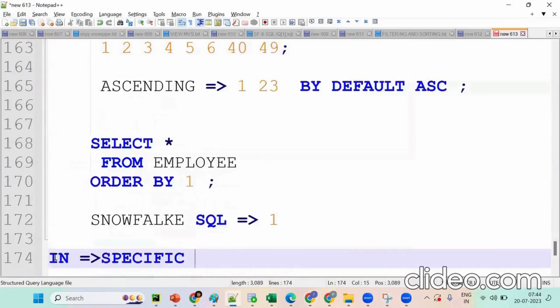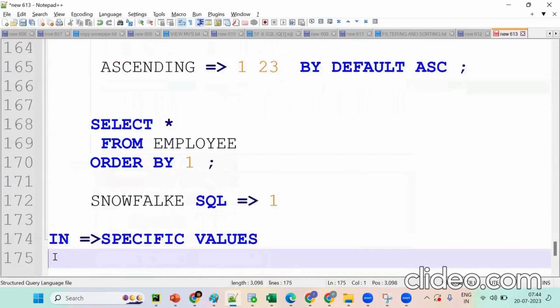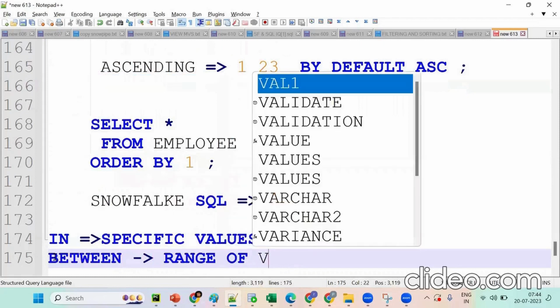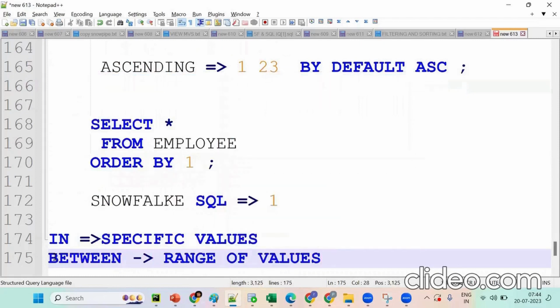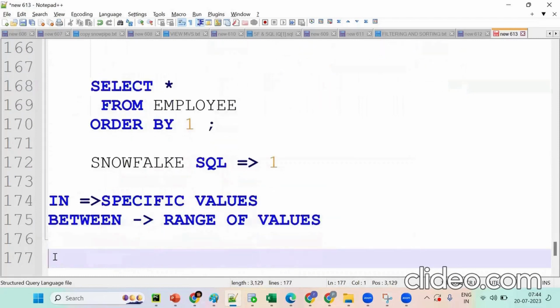What is TCL? Transaction Control Language. What is DCL? Data Control Language. What is DQL? Data Query Language, or data retrieval, which is important. So for a range of values, we use BETWEEN, and for specific values, we use IN.